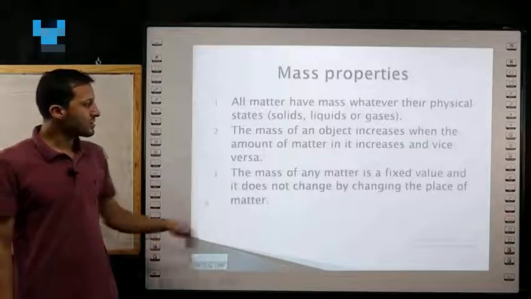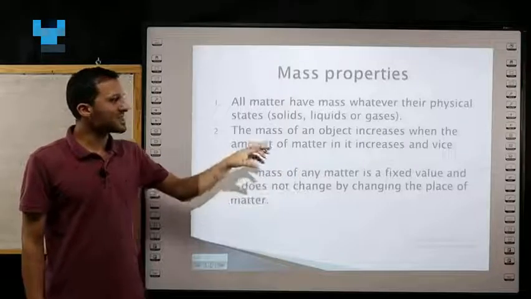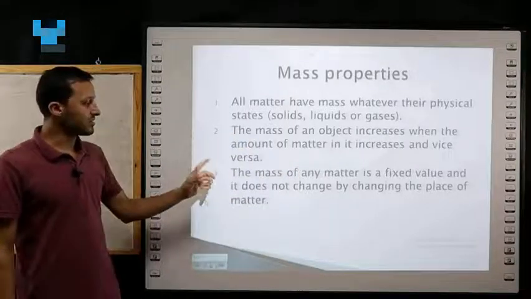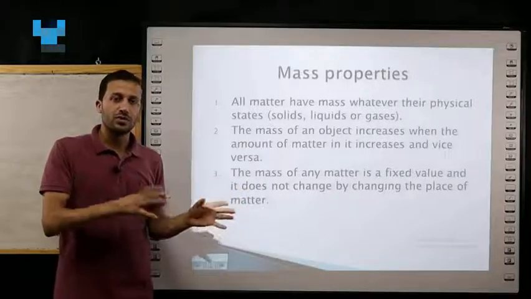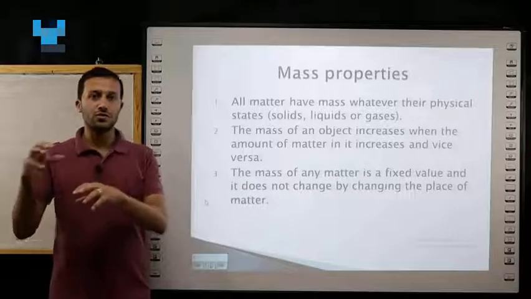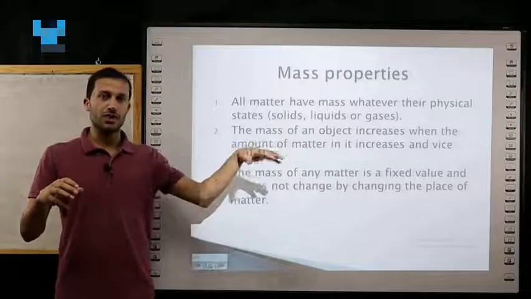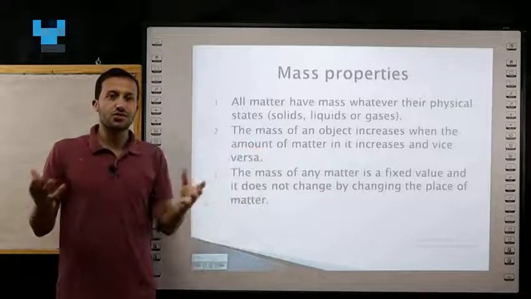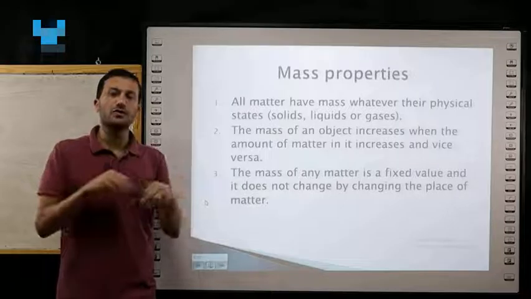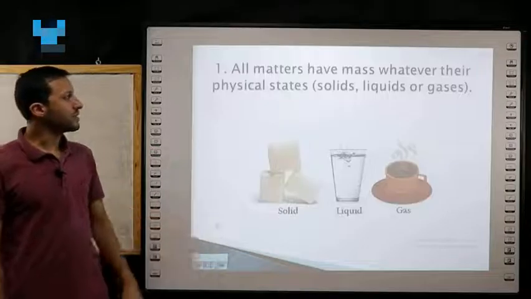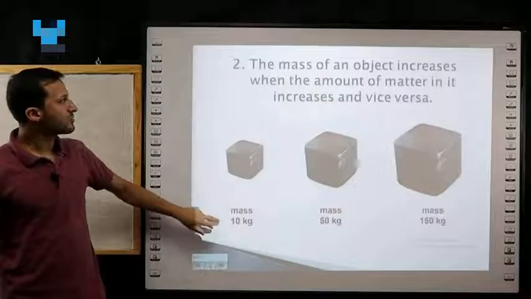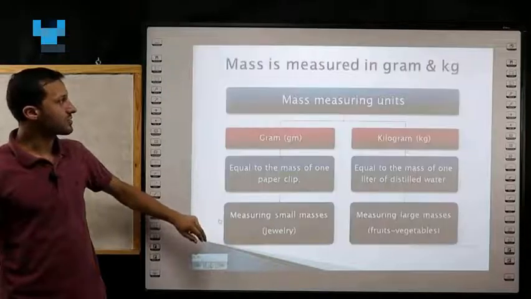Number 3, the mass of any matter is a fixed value and it doesn't change by changing its place. As we took, for example, moving the wooden chair from Earth to Moon to Jupiter to Mars, its mass doesn't change because the amount of wood in this chair doesn't change. We talk about these examples.